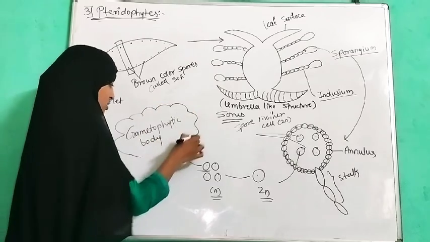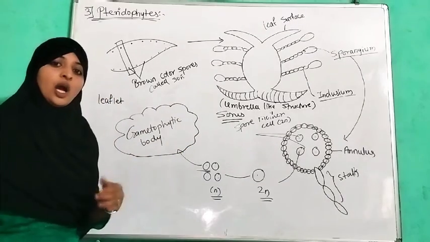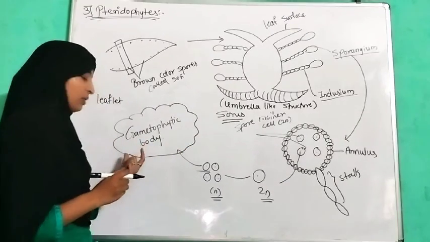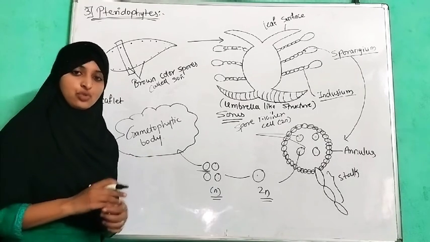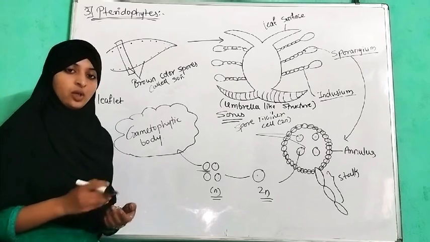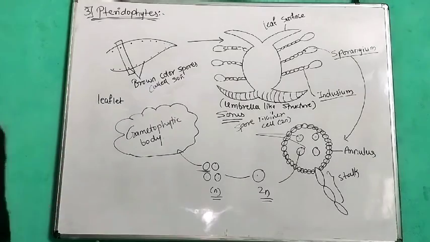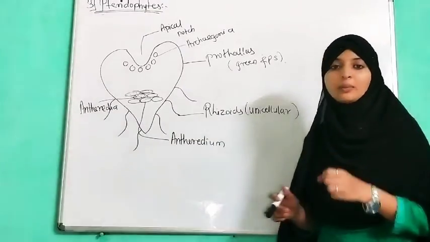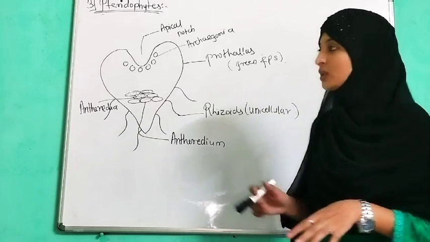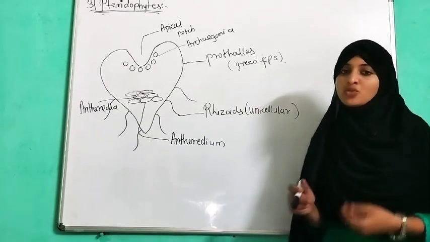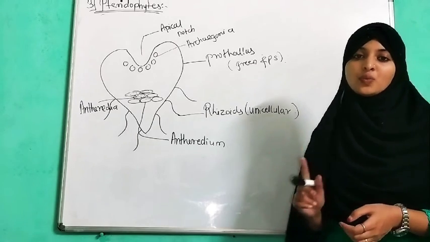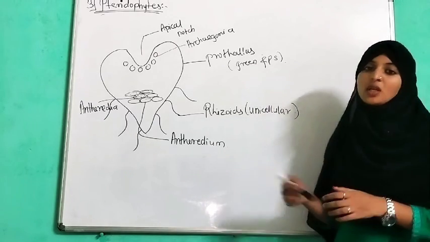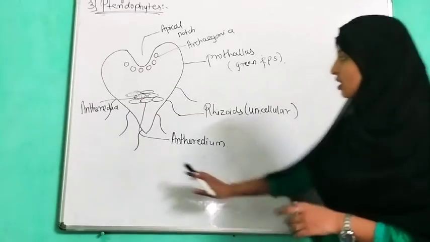Now we are going to discuss the gametophytic body, how it produces male and female gametes, and how these gametes fuse to form a diploid zygote. We have talked about how the spore mother cell undergoes meiosis to form 4 haploid daughter cells. From one daughter cell, a gametophytic stage, a gametophyte, is produced.